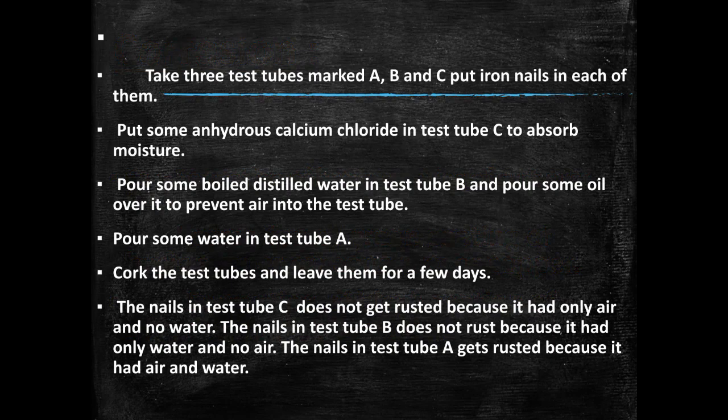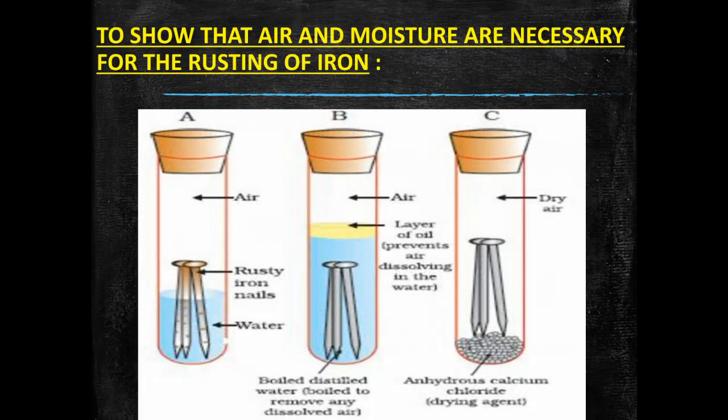After a few days, what will we see? Iron nails will not rust in test tubes B and C. Finally, talking about the test tube A having simple water, the nails here will be very rusty. So this proves that for iron to rust, moist air is necessary, or moisture and oxygen are necessary.